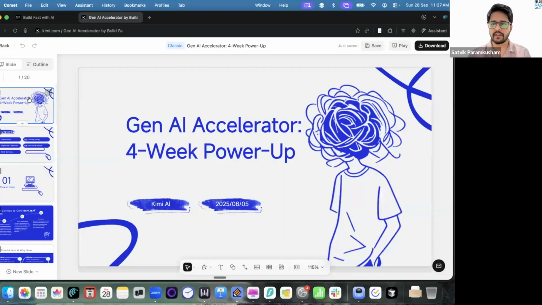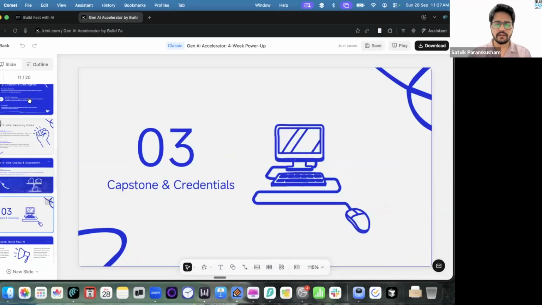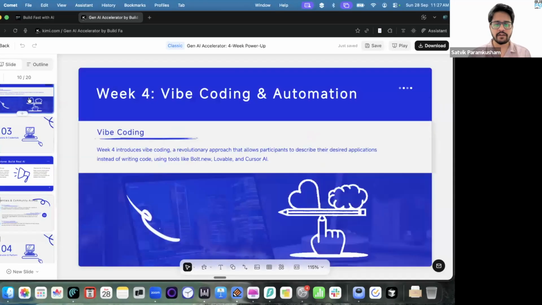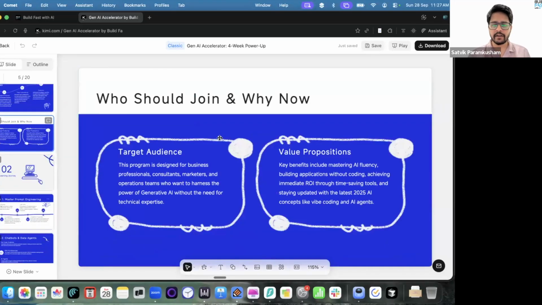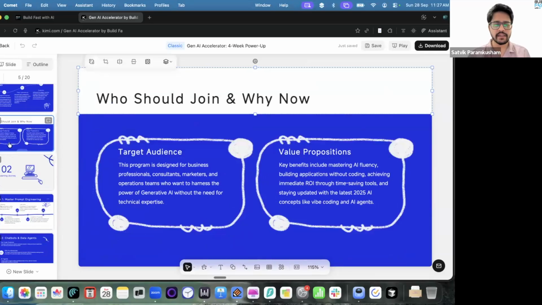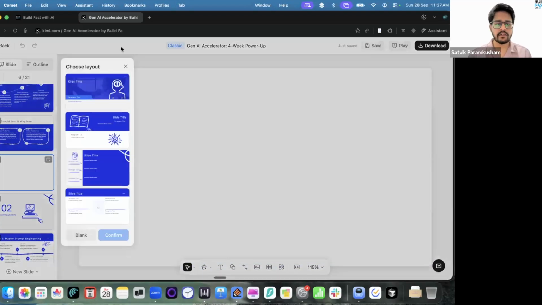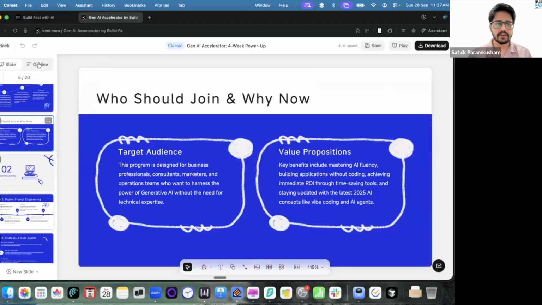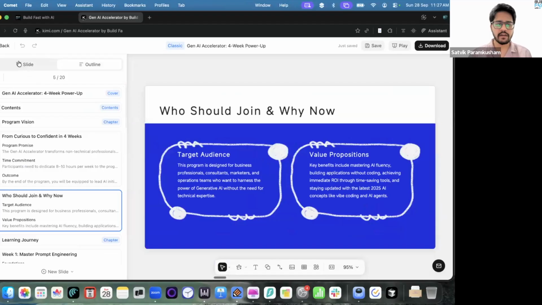Right. So you can see it has created almost 20 slides. All I had to do, again within a matter of minutes, was go from a simple idea to something like this, right? Now if I don't like a slide or if I want to change something, it's very easy because it might seem like it's printed there, but everything is movable and editable. You can change anything that you want. You can add one additional slide if you want. You can ask AI to make changes. You can go to the layout slide. You can go to the outline part, and you can also modify the plan, right?